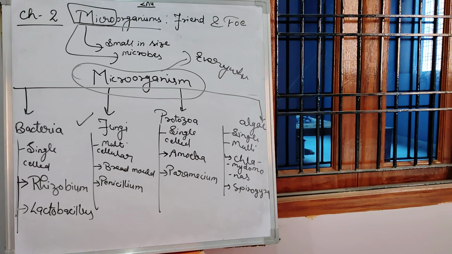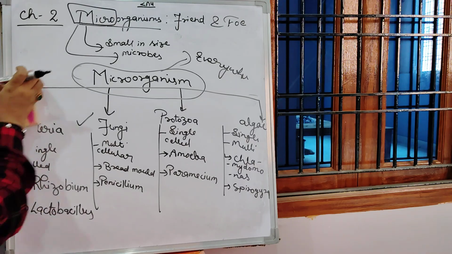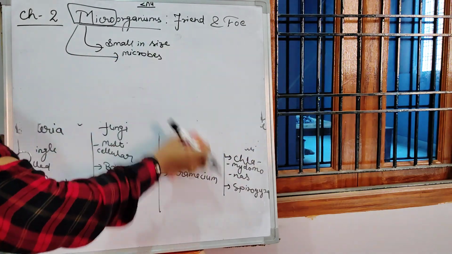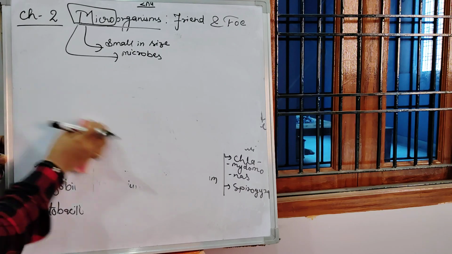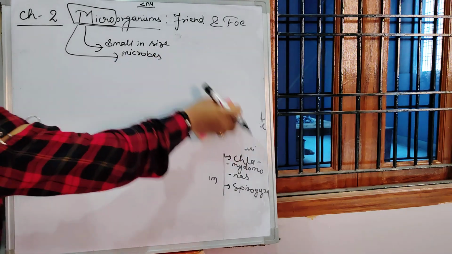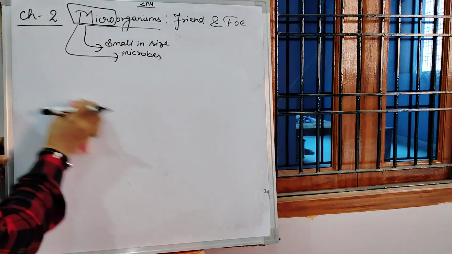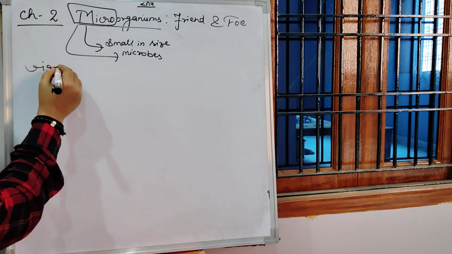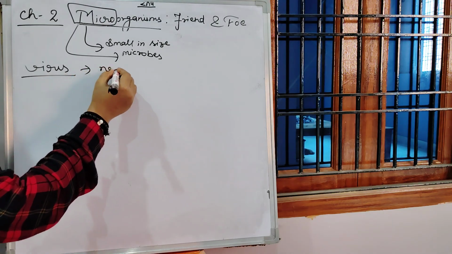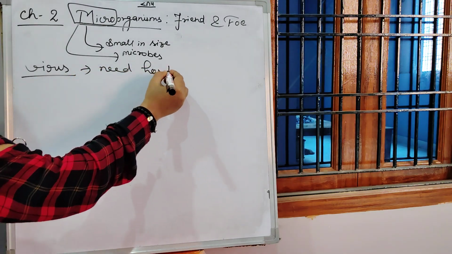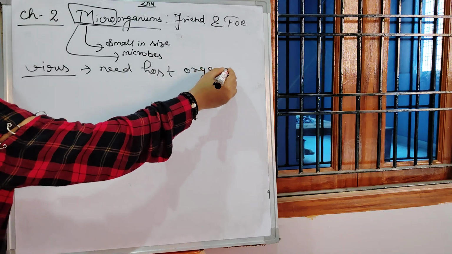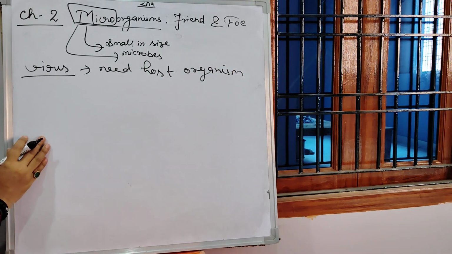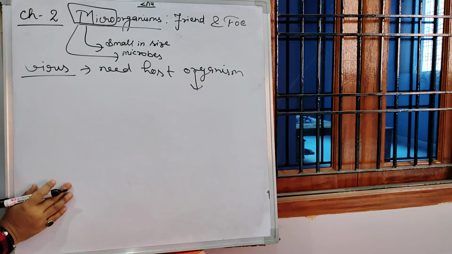Some microorganisms are very helpful to humans, and some are not helpful, that are harmful. We will discuss that later. But before that, one more thing, that is the virus. What is a virus? A virus is also microscopic, but it is quite different from microorganisms. Actually, a virus looks like dead outside the body. It needs a host organism. It could be bacteria, plant, or animal, but it needs a host organism.